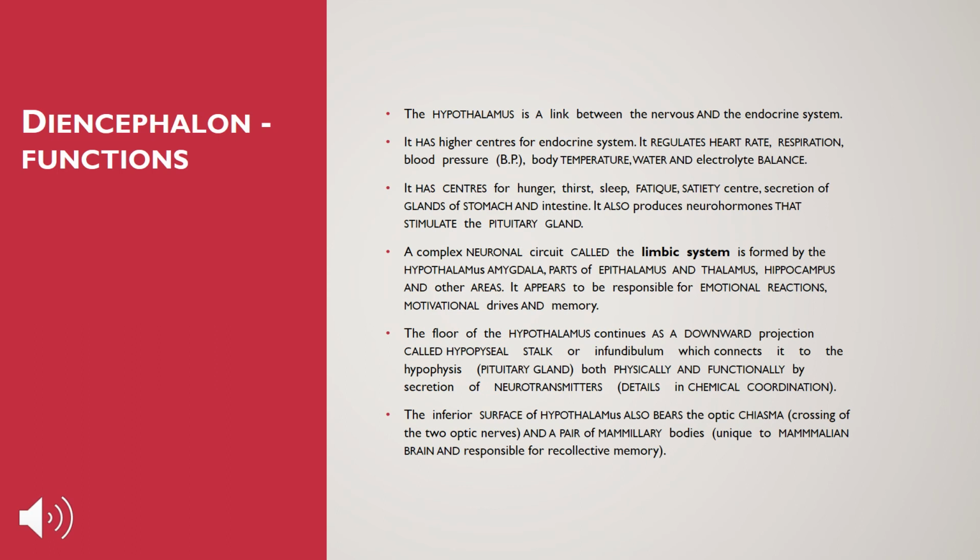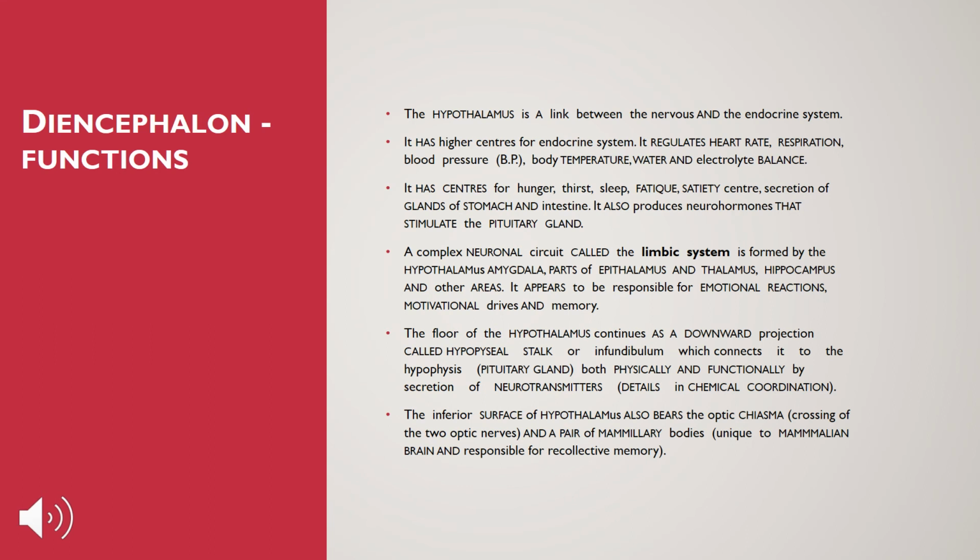Now the floor of the hypothalamus continues as a downward projection called the infundibulum, or hypophyseal stalk, which connects it to the hypophysis, that is the pituitary gland, both physically and functionally. The inferior surface of the hypothalamus also bears the optic chiasma, the crossing of the two optic nerves, and a pair of mammillary bodies.